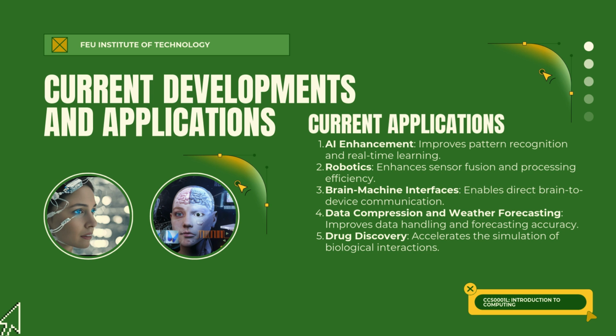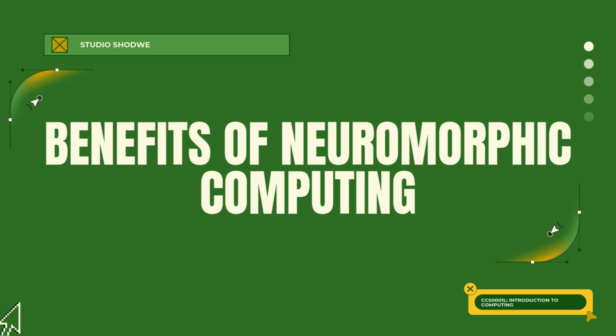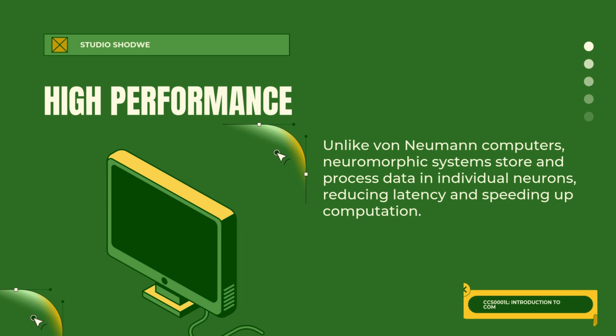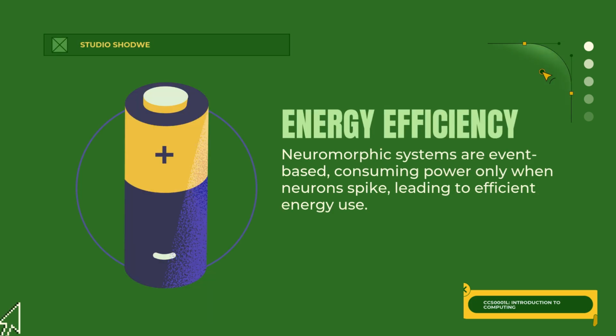What are the benefits of neuromorphic computing? Our first one is parallel processing. Neuromorphic devices can perform many tasks simultaneously due to their asynchronous nature, offering immense parallel processing capabilities. The second one is high performance. Unlike von Neumann computers, neuromorphic systems store and process data in individual neurons, reducing latency and speeding up computation.